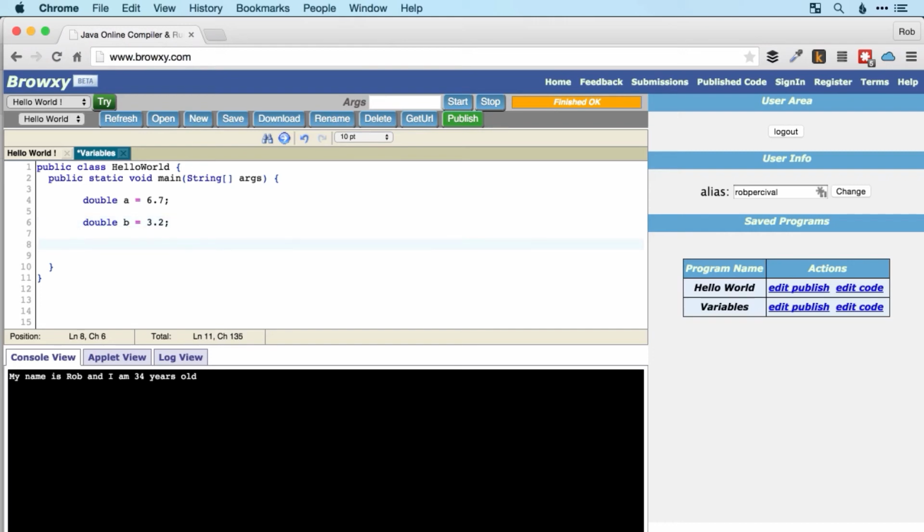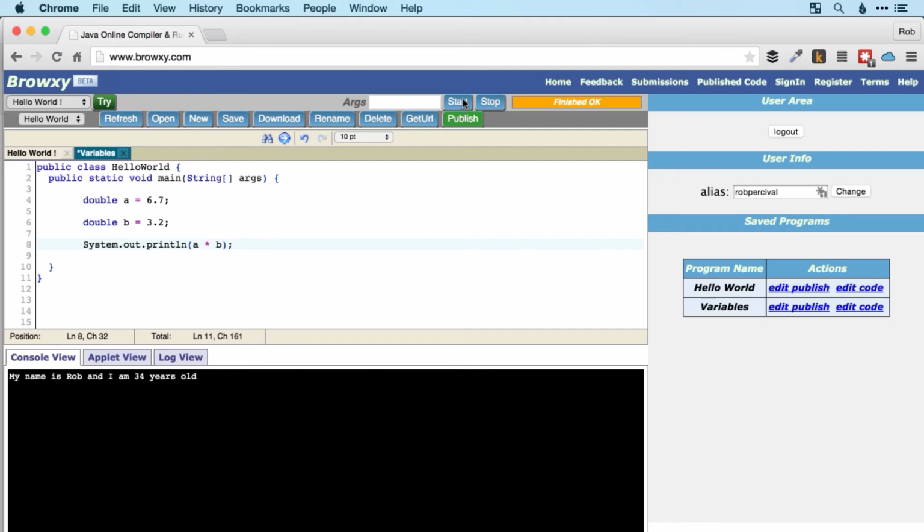So I can do all sorts of manipulation with these numbers really straightforwardly. So let's put it straight in the console. So system.out.println. And then let's say we want to multiply those two together. We use the asterisk, so that's Shift 8 for me.